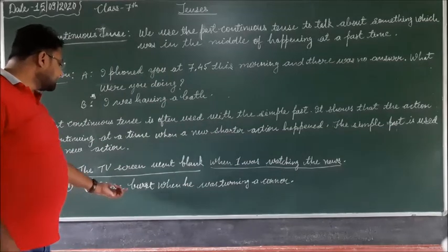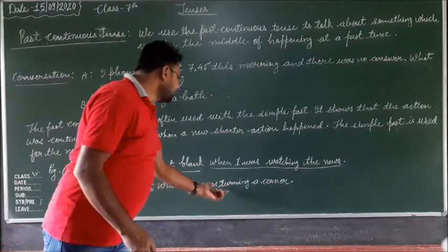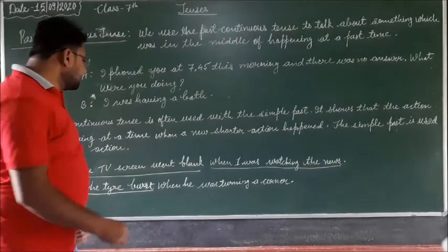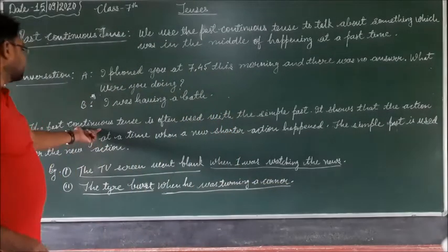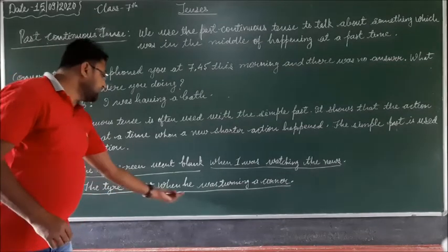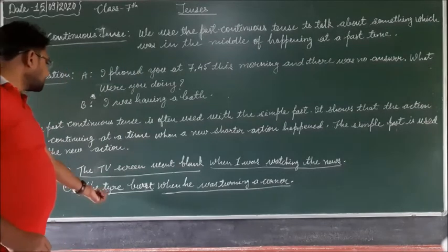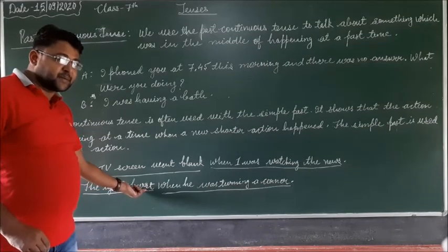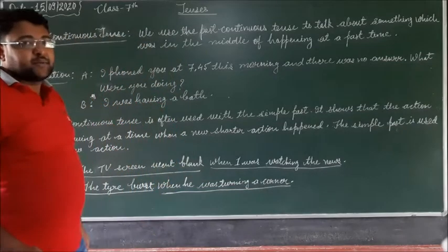Second sentence: the tire burst when he was turning a corner. So "he was turning a corner" is the continuous action, and the shorter action which happened in the middle of that continuous action is that the tire burst. The tire burst is the simple past tense, and he was turning a corner is the past continuous tense.